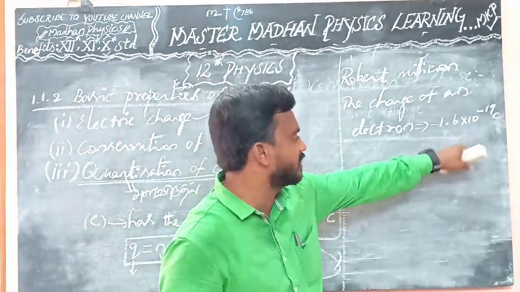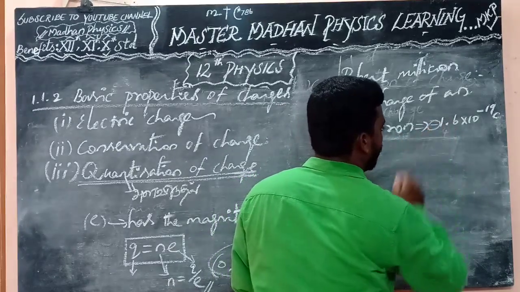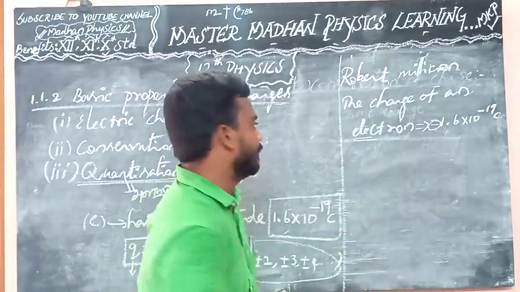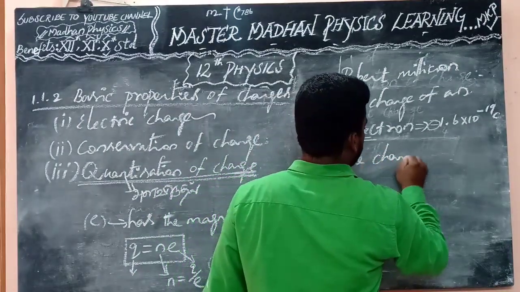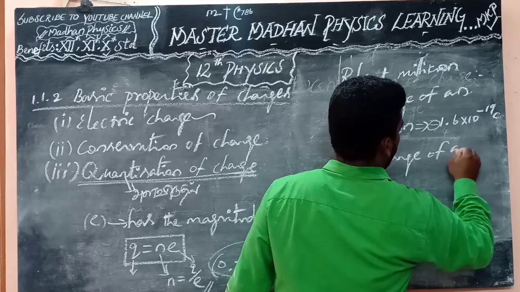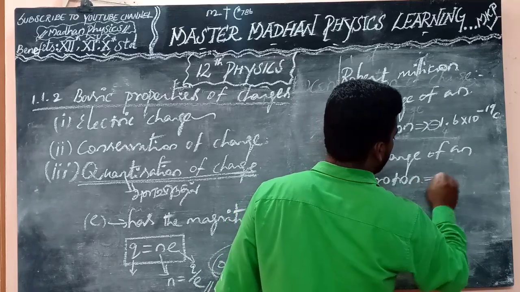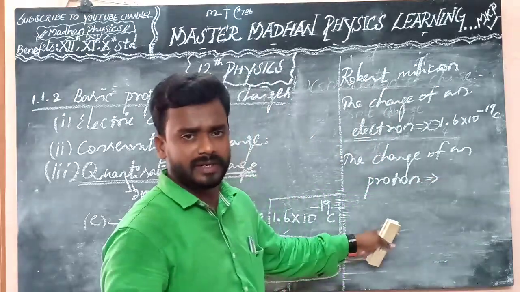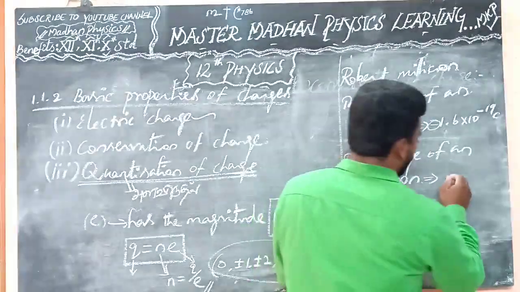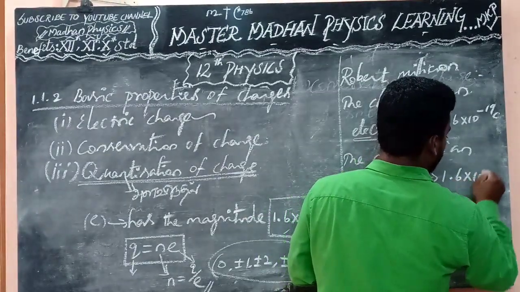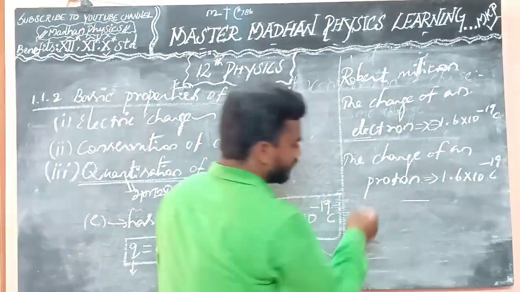Why am I writing like this? Because the electron will always be a negative charge, so I am putting a minus here. Okay. Likewise, the charge of a proton, as it is, proton means positive. So even if you put a plus, no problem: 1.6 into 10 power minus 19 coulomb. So this is the thing.